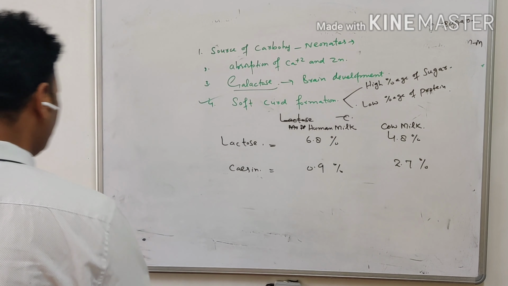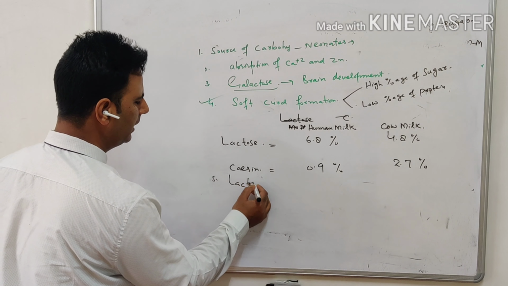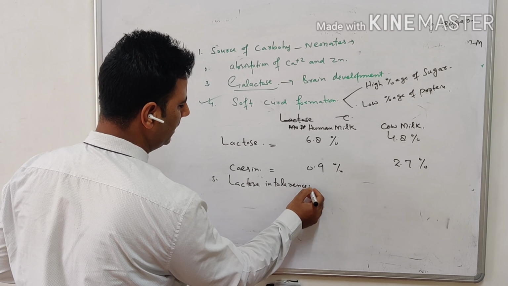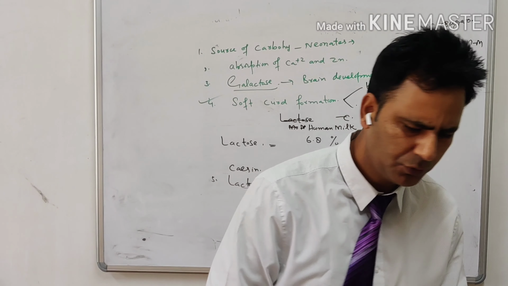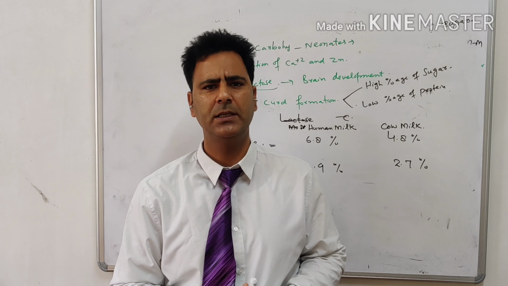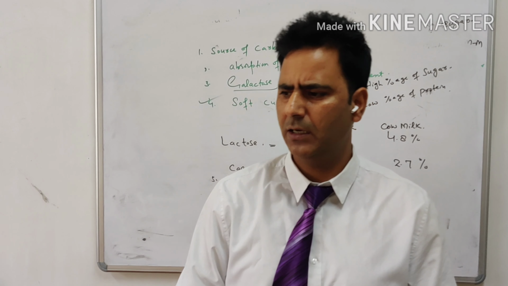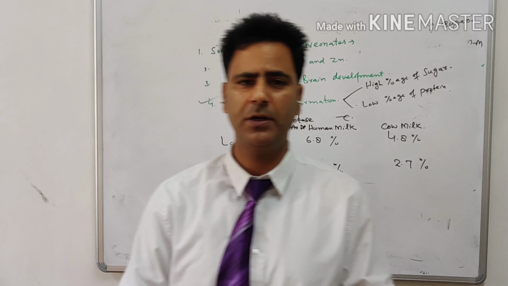And you might have heard of one abnormal thing which we call lactose intolerance. You will see in old aged adults that they are usually not taking milk, because milk creates a type of intolerance which we call lactose intolerance.